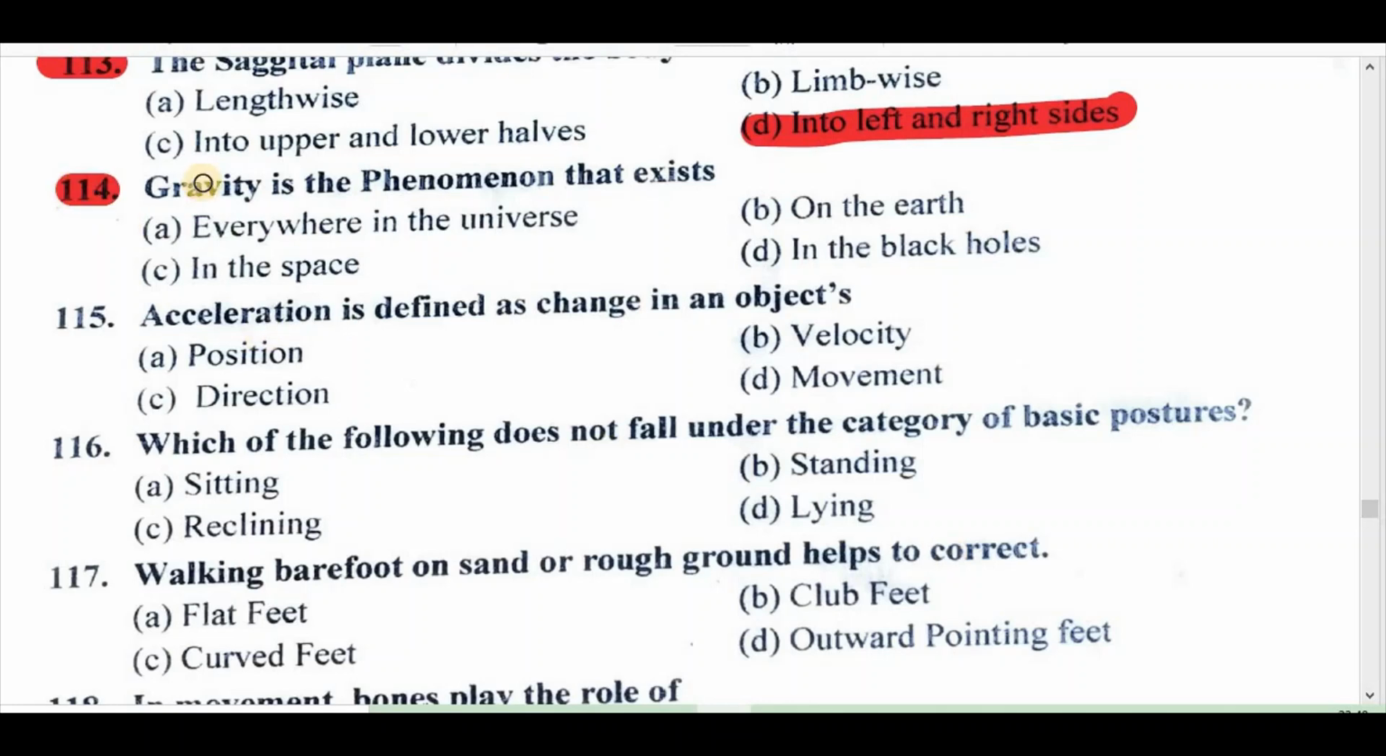Question 114. Gravity is a phenomenon that exists: A. Everywhere in the universe, B. On the earth, C. In the space, D. In the black holes. Right answer is C. In the space.